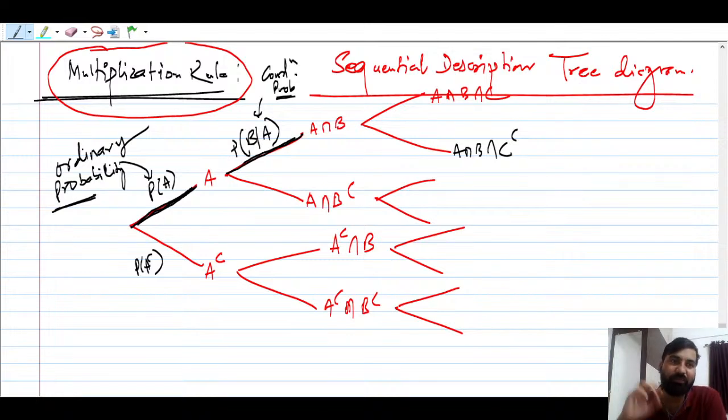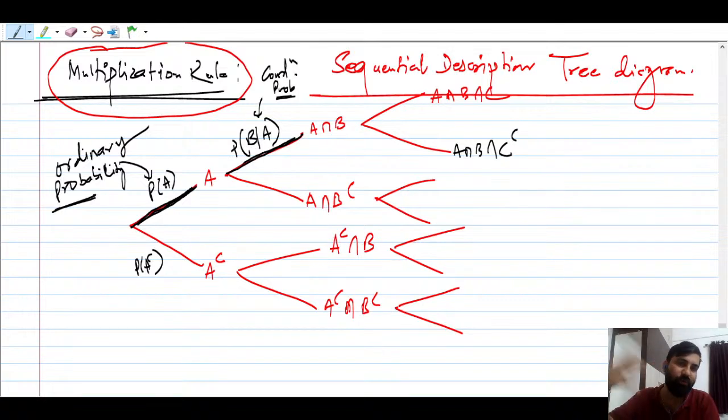The ordinary probability is going to be the initial belief you start with. Suppose you have to take 2 red balls and 2 black balls from 2 boxes. So first of all, what is the initial belief here? You have to choose one of the 2 boxes first. You can choose box 1 or box 2. So that is the initial belief.